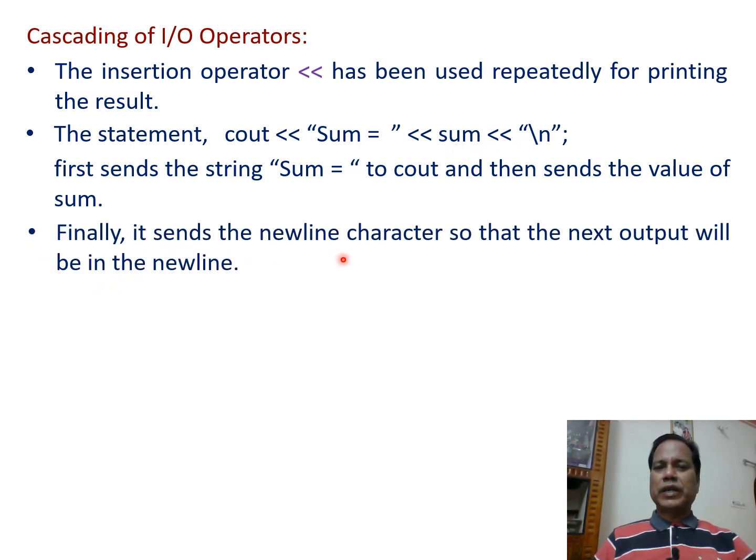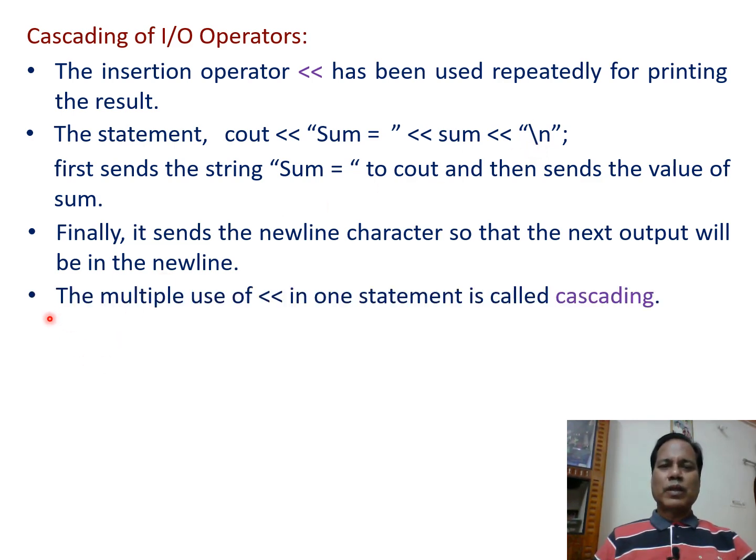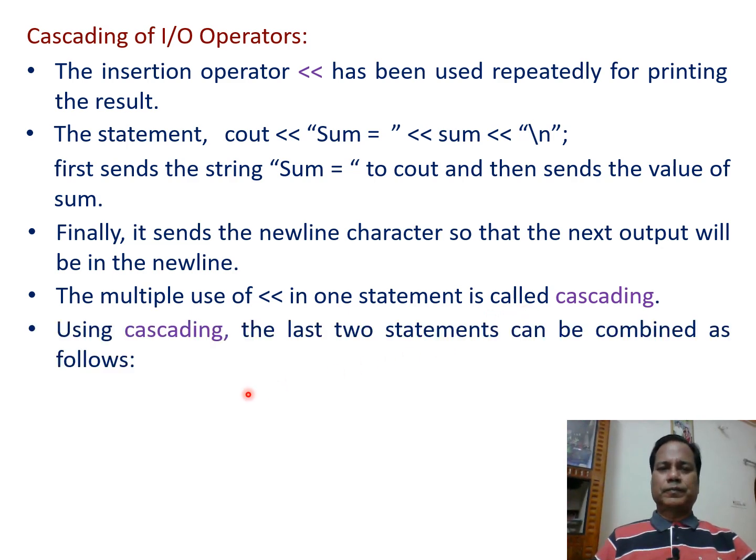Finally, it sends the new line character so that the next output will be on the new line, that is \n, which brings the cursor to the beginning of the new line. Thus, multiple use of insertion in one statement is called cascading.